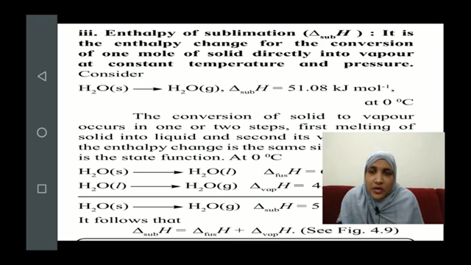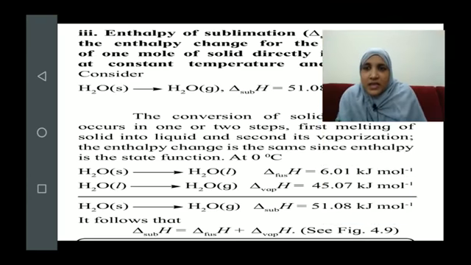Below that, you can see the two equations of conversion of ice into liquid and that liquid into vapor. You can observe the enthalpy changes for both conversions. For fusion it is 6.01 and for vaporization it is 45.07.